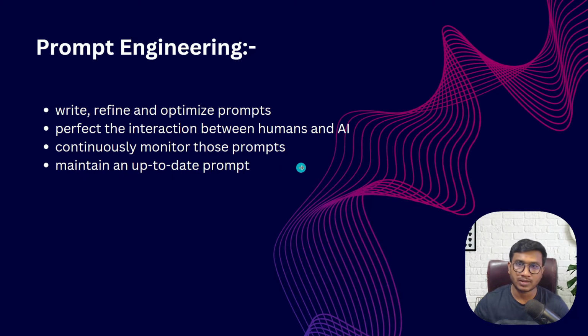You have to continuously monitor those prompts, whether the prompt is perfect or not, and whether there is any change in the model or not. Then maintain and keep the prompt up to date. That means if the model got updated, say they fine-tuned that particular model again, and the previous prompt is not working well, in that case you can maintain and update that particular prompt for that large language model. So these are the key responsibilities you should have as a generative AI engineer.